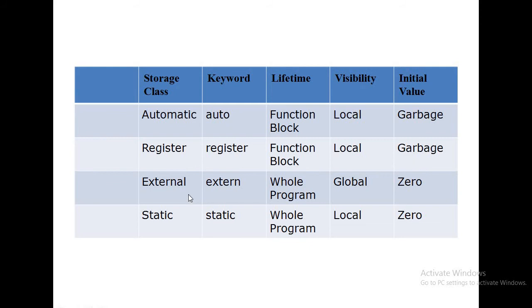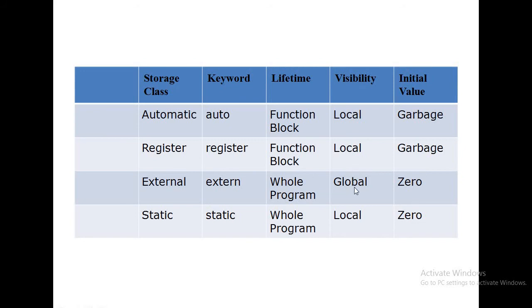Okay, for external, the keyword is extern, and the lifetime is the whole program. Throughout the program the variable exists, but for automatic and register the lifetime is only inside the function where the variable is declared.